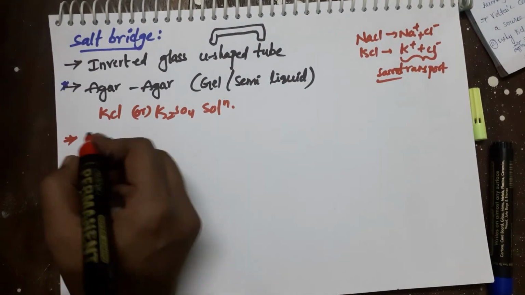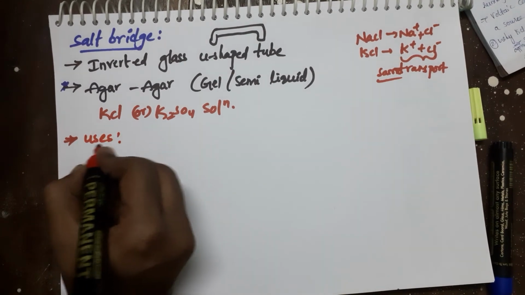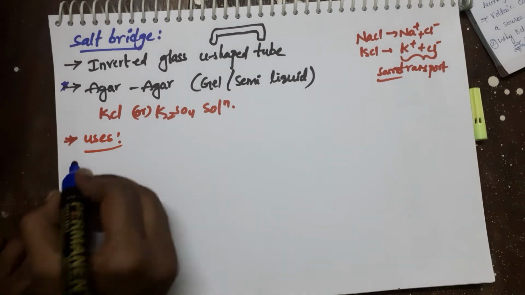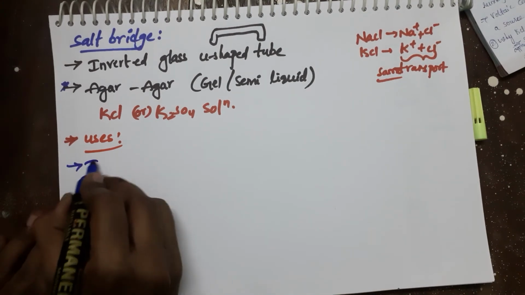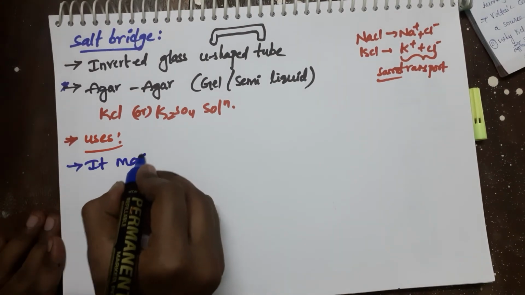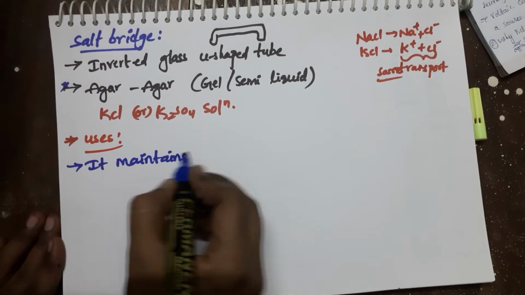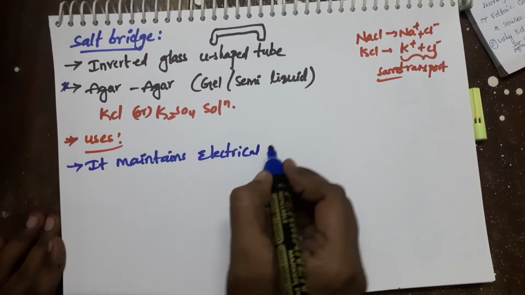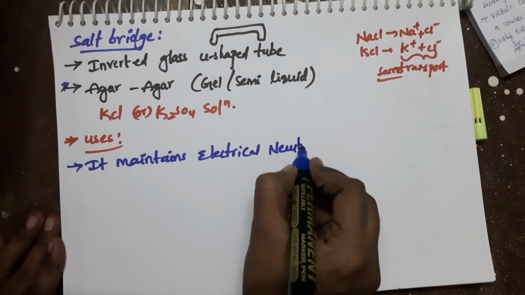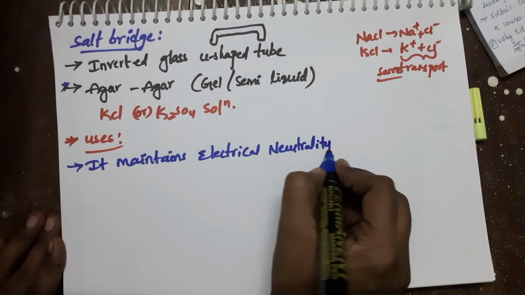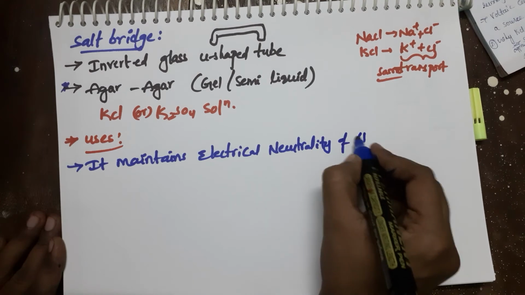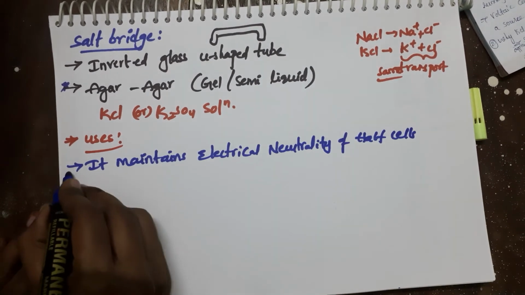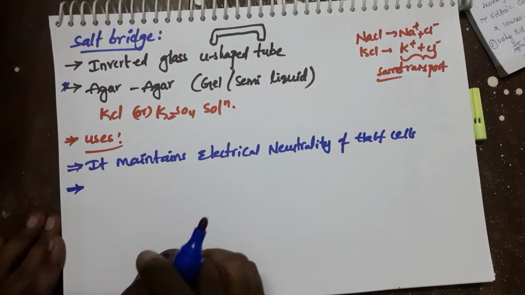And next, what are the uses of the salt bridge? Why do we use the salt bridge in the Daniell cell reaction? The first one is that it maintains the electrical neutrality of the half cells. And how does it maintain the electrical neutrality?